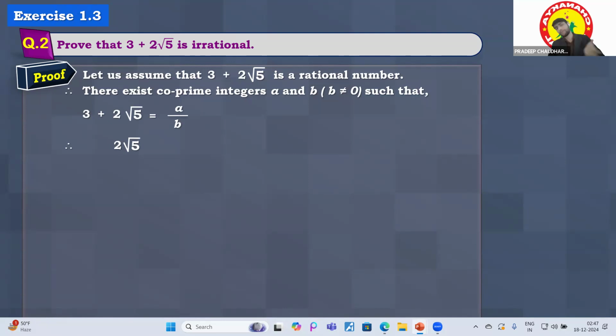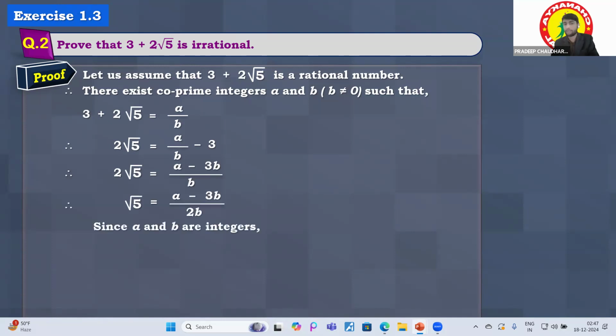So 3 plus 2 root 5 is equal to a over b. The 3 on the left side, if moved to the right-hand side, gets subtracted from a upon b. So 2 root 5 is equal to a over b minus 3. Now solving all these things, you will find (a minus 3b) over b, and then over 2b. Here a is an integer, 3b is an integer, and 2b is an integer. This complete expression is made of integers.